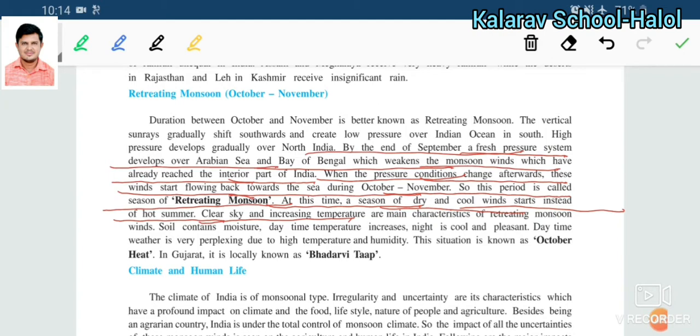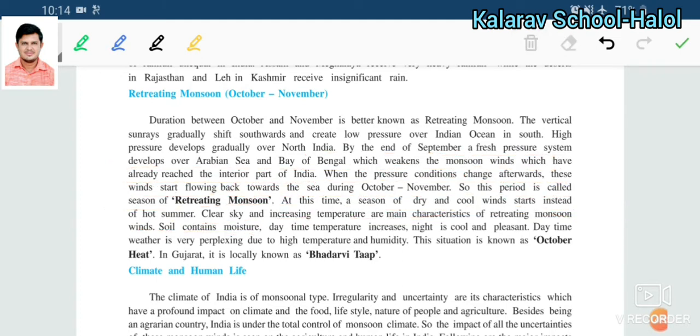The sky is very clear and the temperature increases. The main characteristic of the returning monsoon winds is that the soil contains moisture. Daytime temperature is increased, and nighttime temperature of this region is very cool and pleasant.